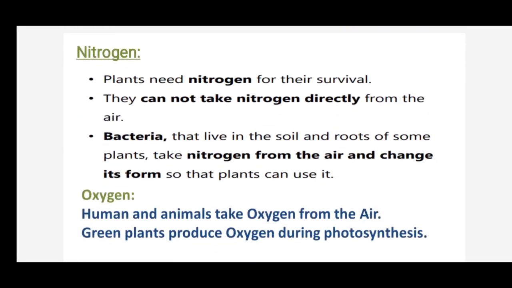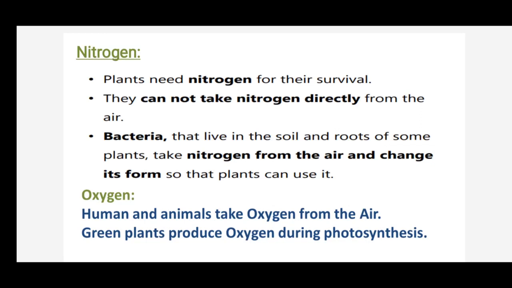As we all discussed, children, we take the air, no? When we inhale air, we take some amount of nitrogen into the lungs and exhale it. But plants need nitrogen for survival, whereas human beings do not need it. That's why we exhale the nitrogen when we inhale it. Plants cannot take nitrogen directly.